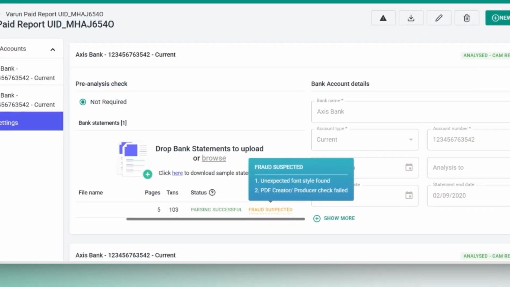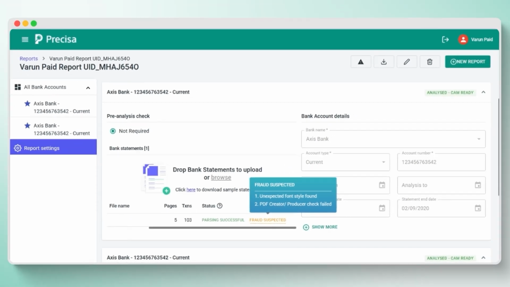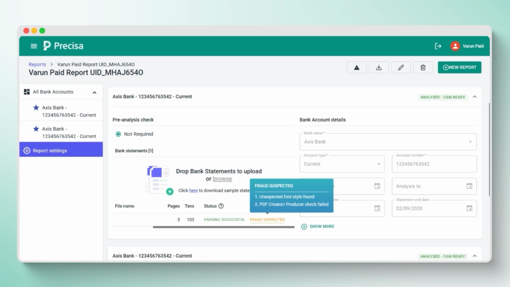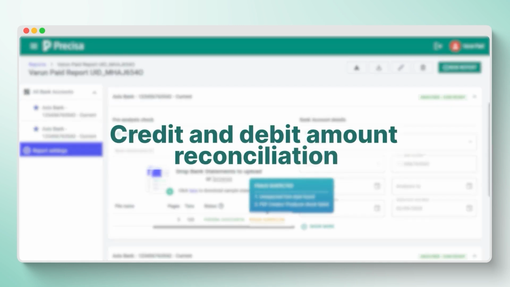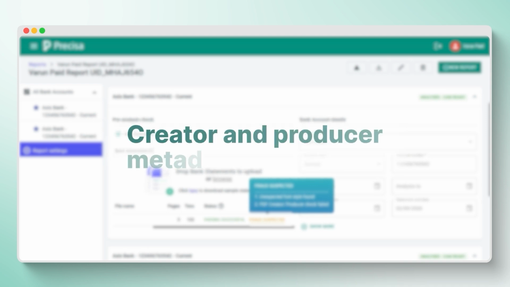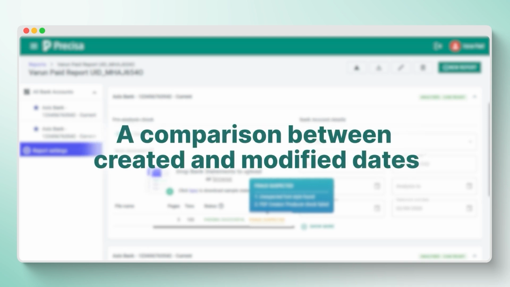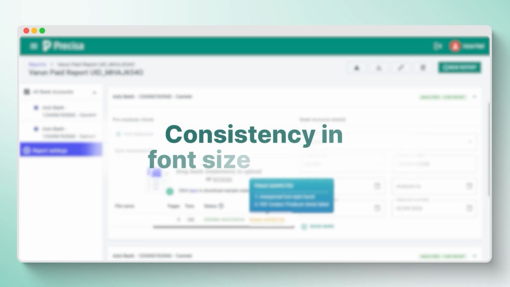Precisa performs an authenticity check to detect any signs of document tampering or fraud. This check is triggered in cases of fraud suspected or fraud confirmed and is based on several key parameters. These include credit and debit amount reconciliation, transaction count reconciliation, creator and producer metadata verification, a comparison between created and modified dates, and consistency in font size and style.